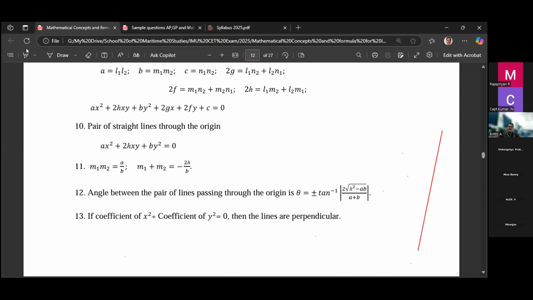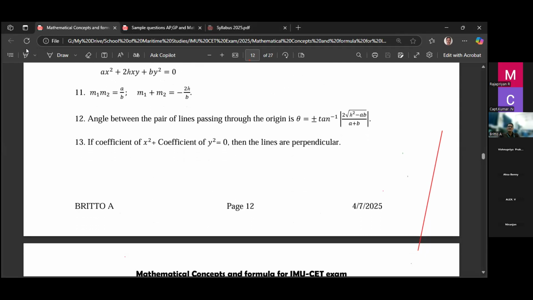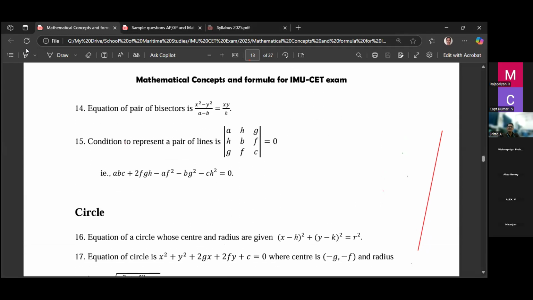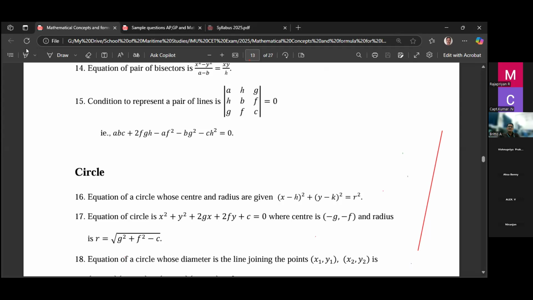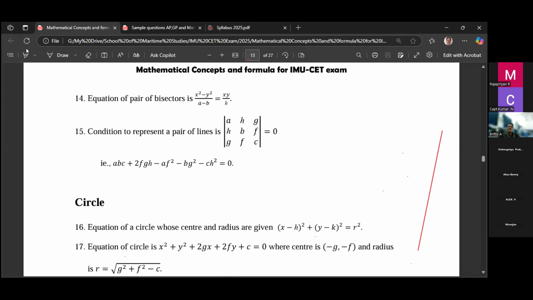Then if the pair of straight lines equation is given, the angle theta is tan inverse of modulus of 2 root of h square minus ab divided by a plus b. So remember these formulas.